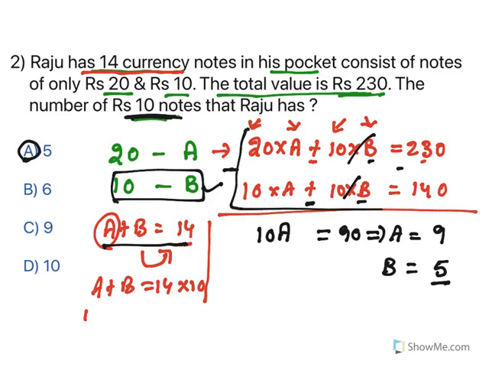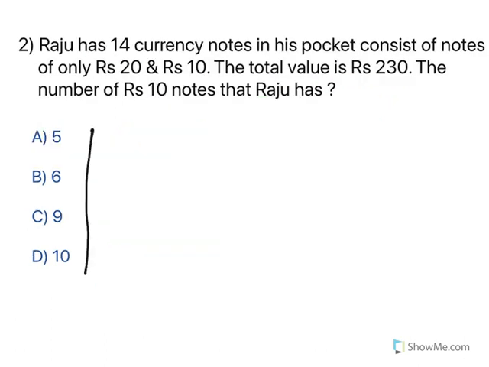Now understand how to get this kind of equations. Our main aim is to eliminate one of the factors so that you can get the other factor. This is what is required. Now the same problem can be solved by using options. Now what is given here? See, what do we know? 20 into A plus 10 into B equal to, how much is it given? 230 rupees. You can plug in the numbers and check it out.